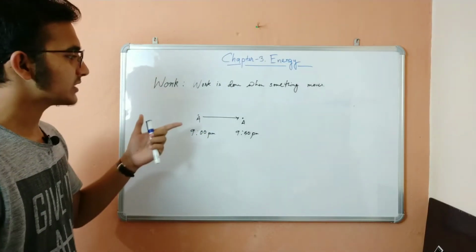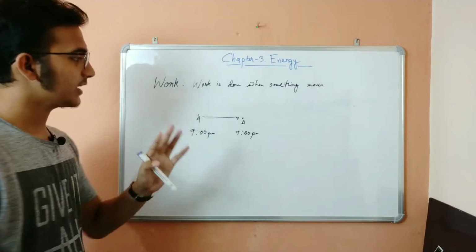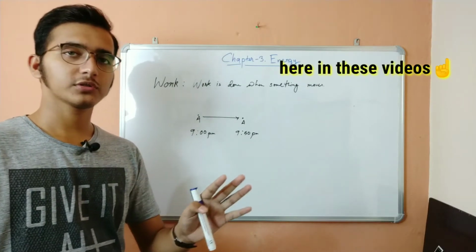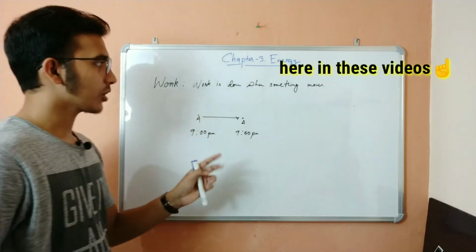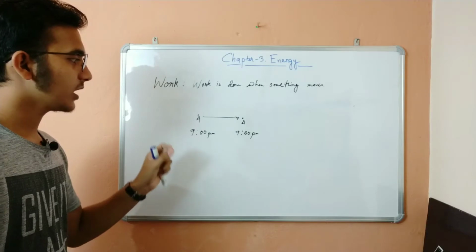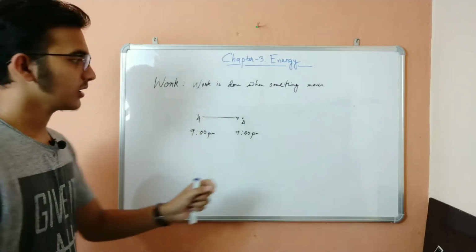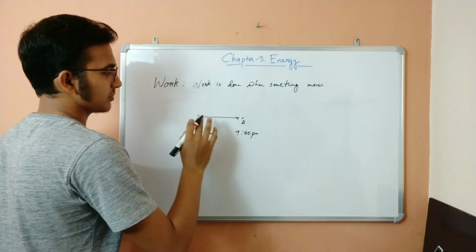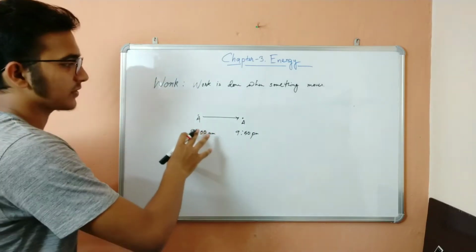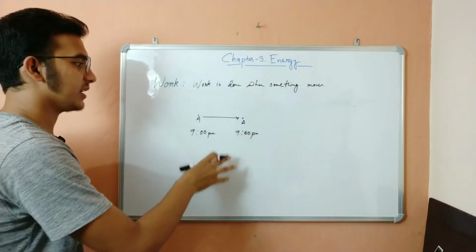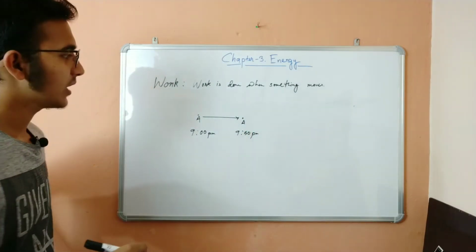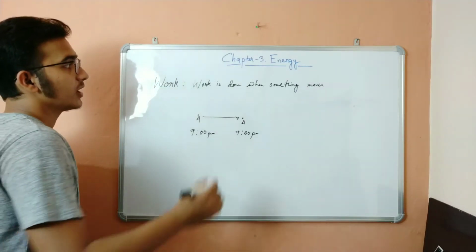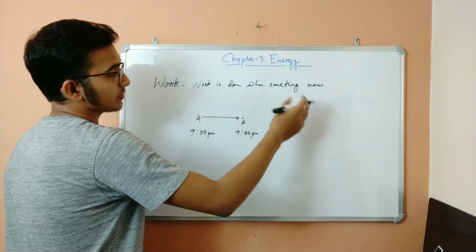So this displacement of the body, I have already taught about distance and displacement. You can go and watch those videos also, but here we are talking about work. So work is done when a body is displaced. Now suppose this object A was in this position, and after some time it went to this position. So I say that work is done on object A, or object A has done some work if it is a human being or some other organism. But work is done when something moves.